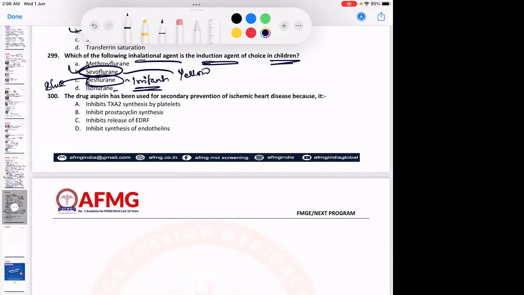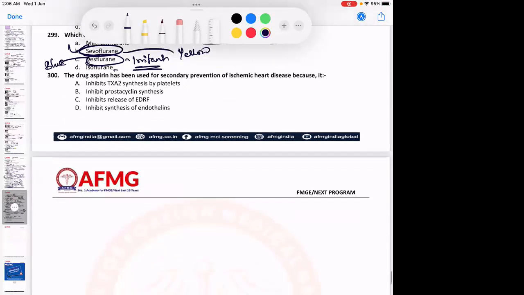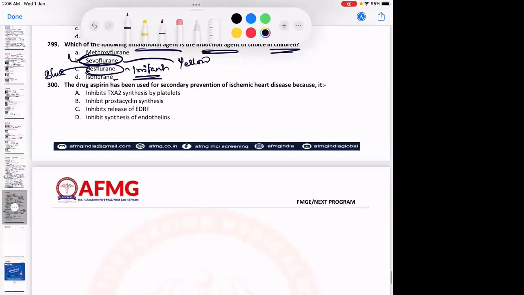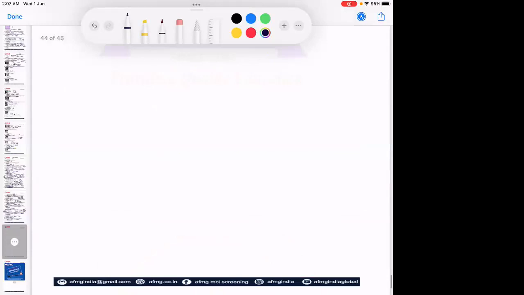And last, please tell me, the drug aspirin has been used for secondary prevention of ischemic heart disease because it will inhibit which of the following? So this was the question in NEET PG also this time. Easy one, right? So please remember, it will inhibit option A, thromboxane A2 synthesis by platelets, and it will block platelet aggregation. Okay, no issues with this?